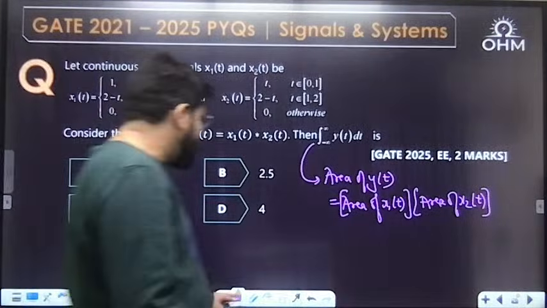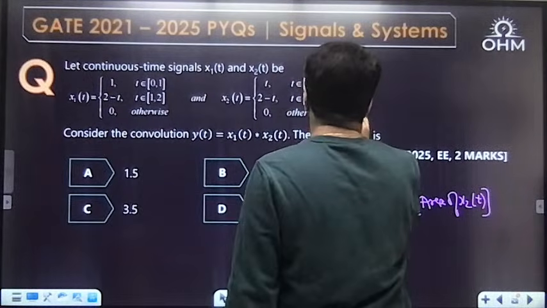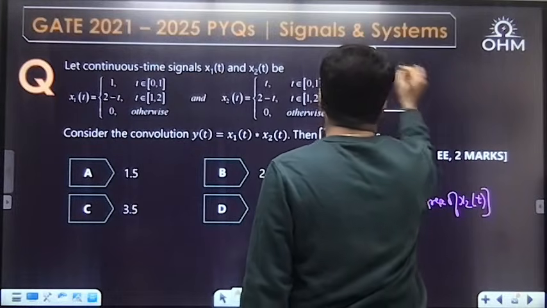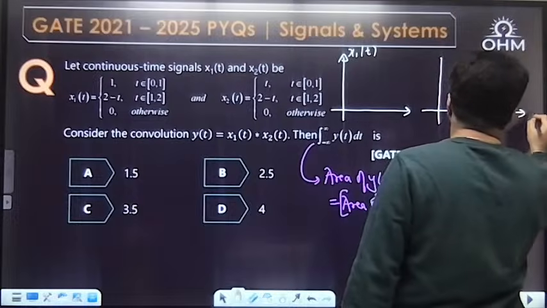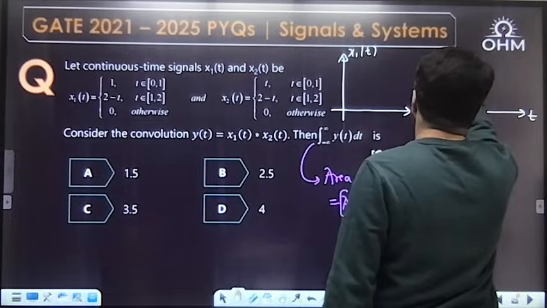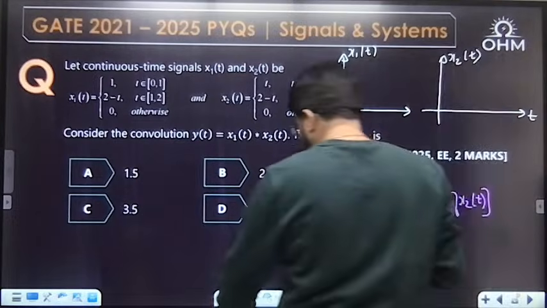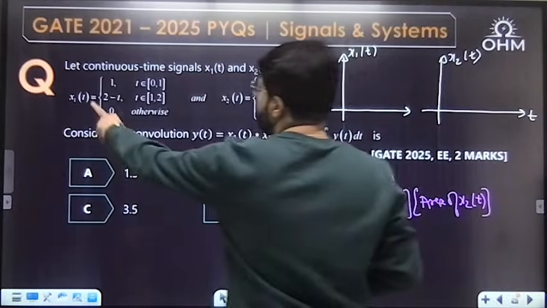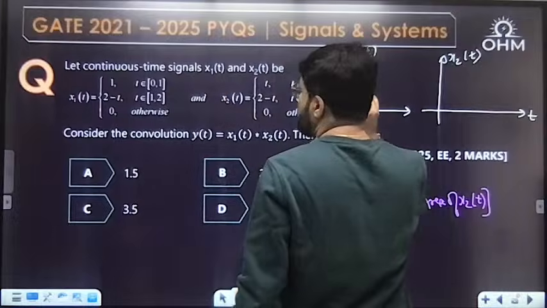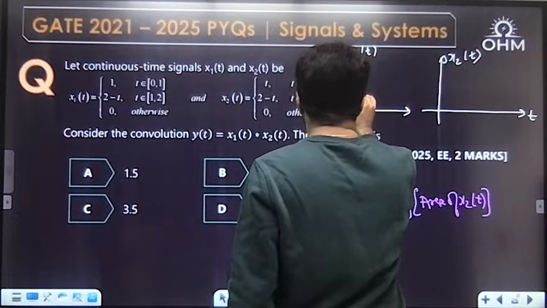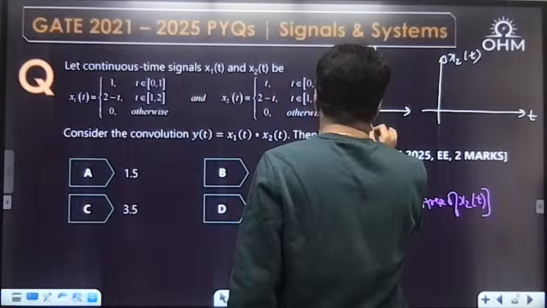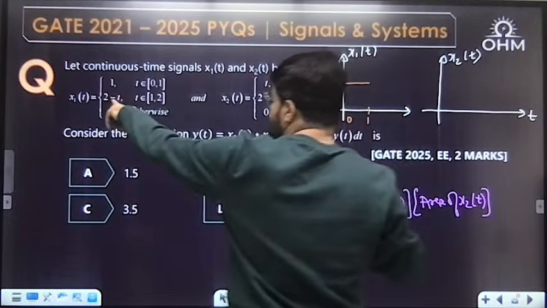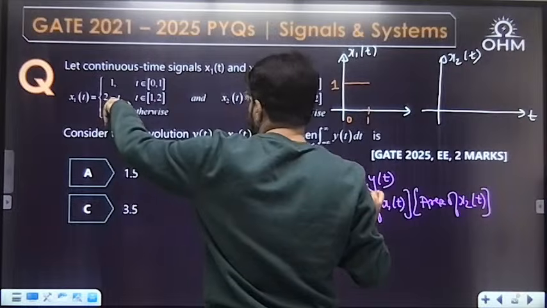Now, what are x1 and x2? I will draw both of them, as the definitions are given. x1(t) equals 1 for t belonging to 0 to 1. Up to here it is constant 1. Then for t equal to 1 to 2, it is 2 minus t. It is a line with negative slope. At t equal to 1, 2 minus 1 is 1, so it starts from here only.